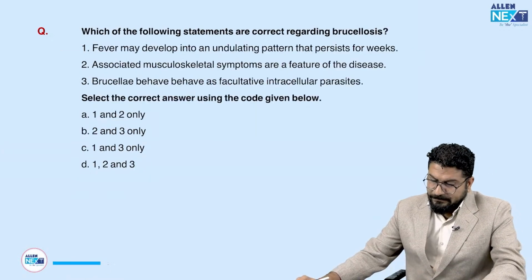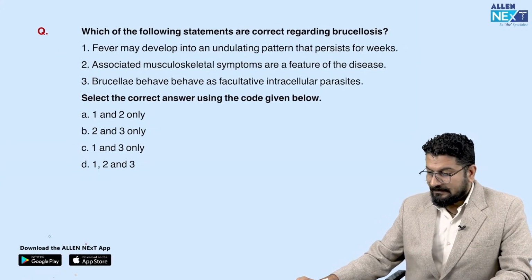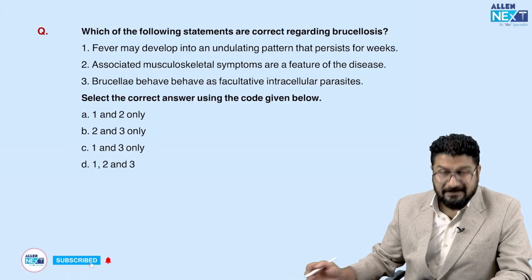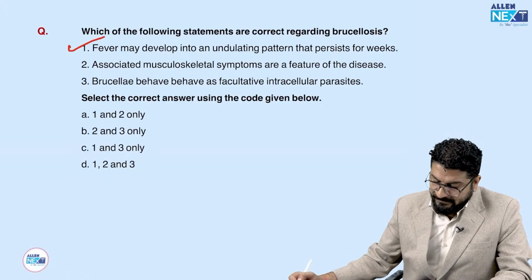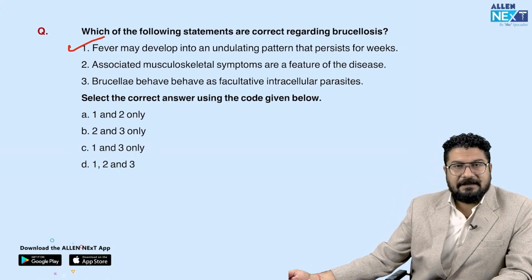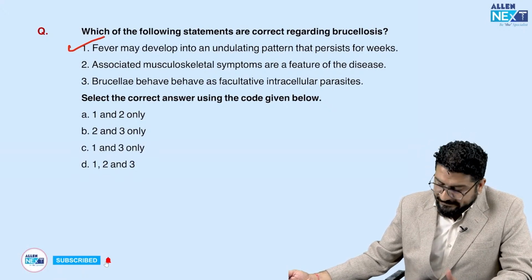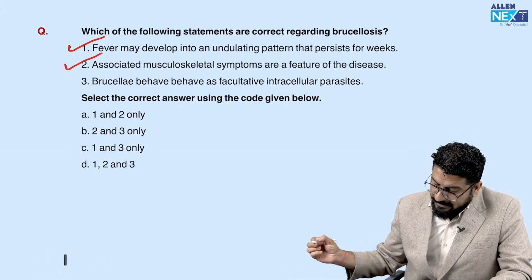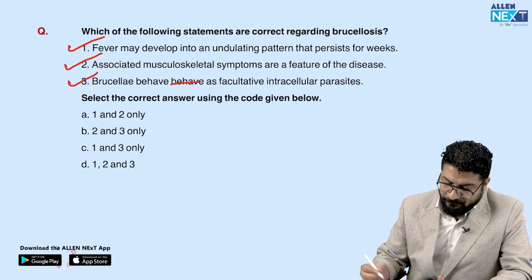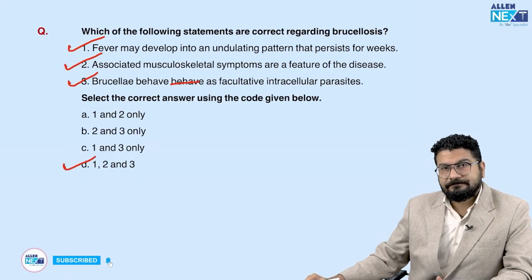Okay, coming to the next question on brucellosis. So understand, fever may develop into an undulating pattern that persists for weeks. In fact, in brucella, undulant fever is another name. So that's the correct statement. Associated musculoskeletal symptoms are a feature of the disease. In brucellosis, the patient will have arthralgia, body ache, muscle ache. So these are common symptoms. Brucella behaves as a facultative intracellular pathogen. That's also a correct statement. So 1, 2, 3, all these are correct in this question.